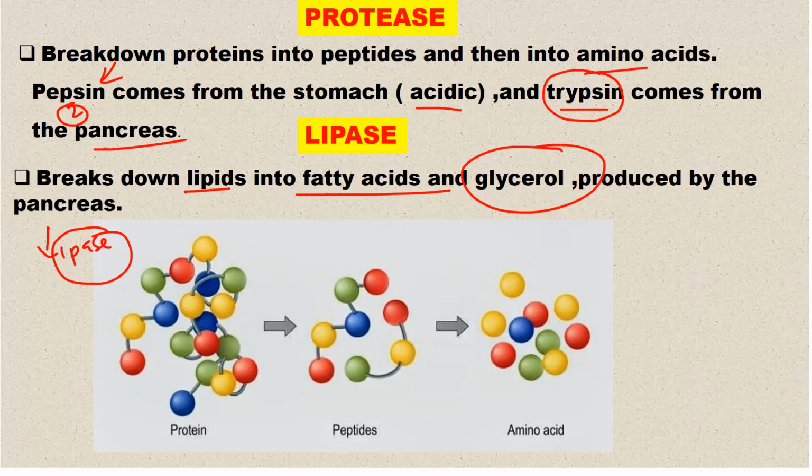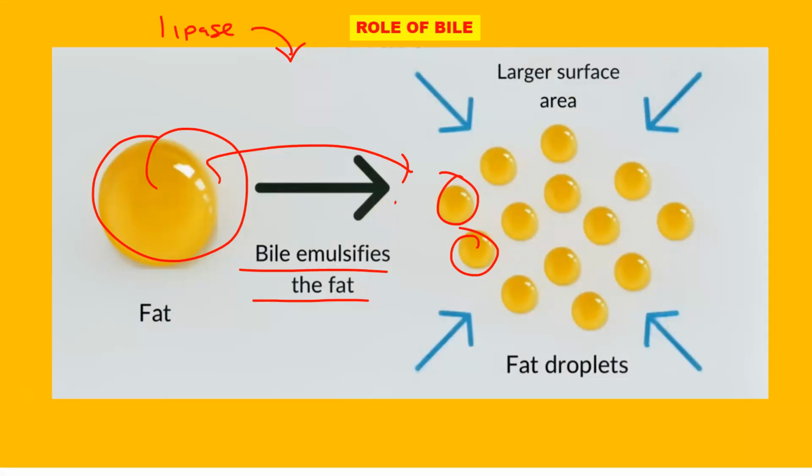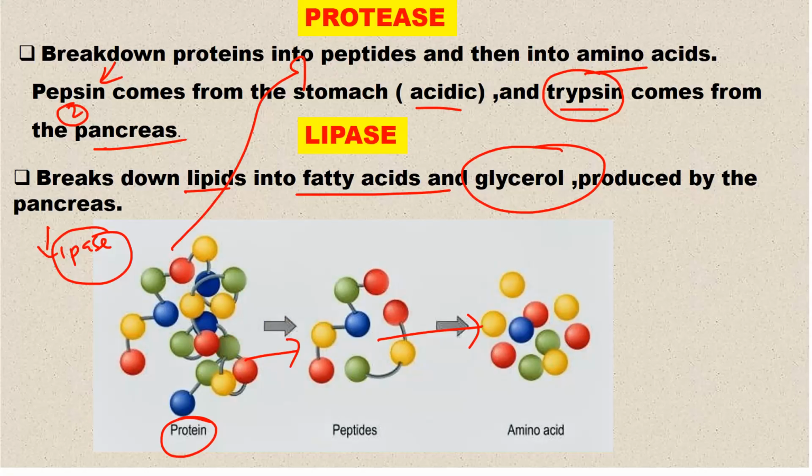So this is the other section. There's no digestion of lipids. The typical example that you can look at here is the one on proteins, where the protein is broken down to peptides, then from peptides to amino acids. For lipase, if I look at those small droplets, they are the ones that break down into fatty acids and glycerol.